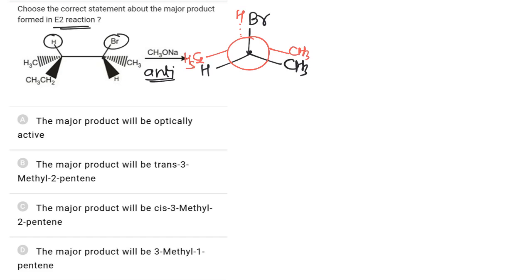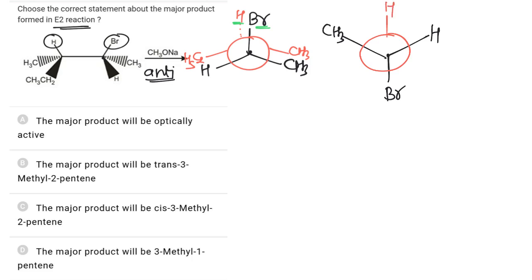Now we have to remove H and Br, and these H and Br must be present at 180 degree angle. So if we fix the back carbon and rotate the front carbon by 180 degrees, the position of atoms will be changed. Now Br is situated here, hydrogen at this position and CH3 at this position, while the position of atoms attached at the back carbon is fixed.